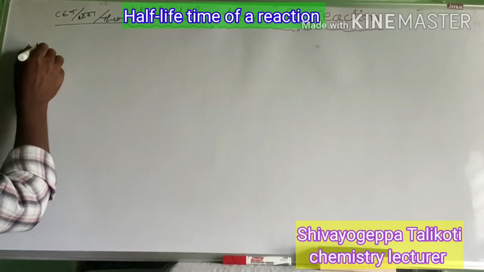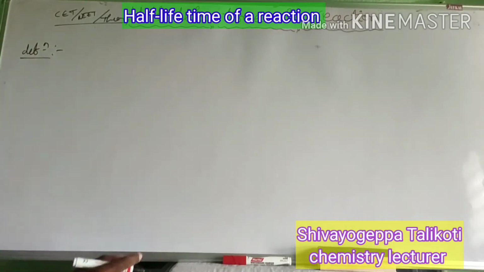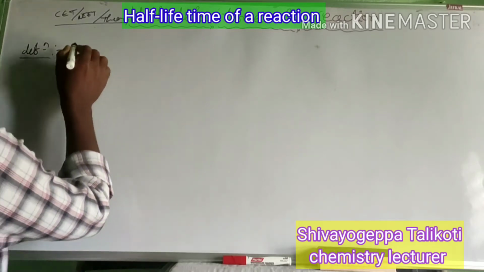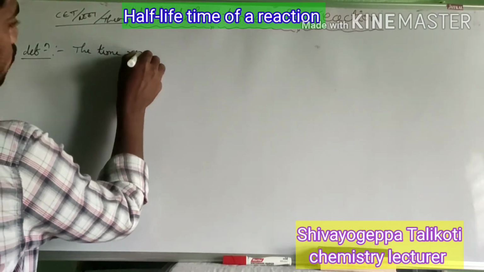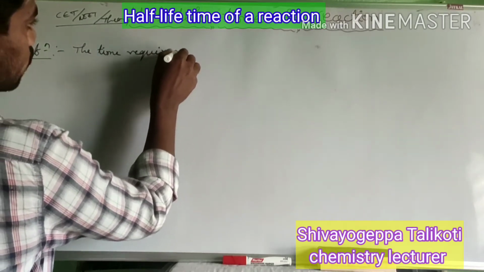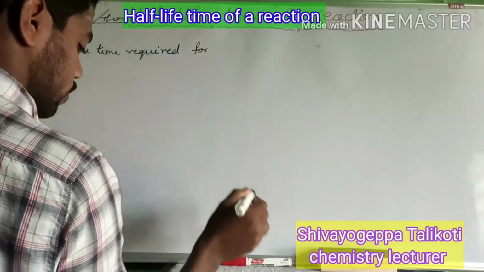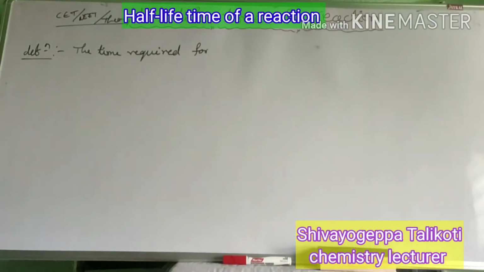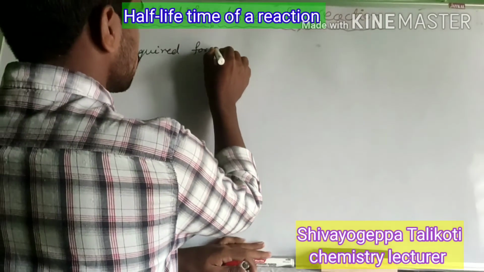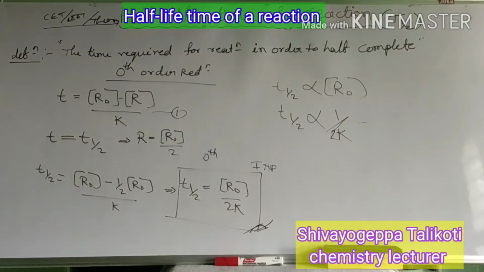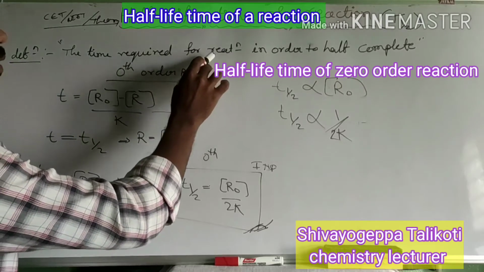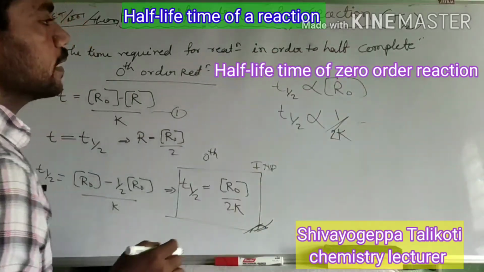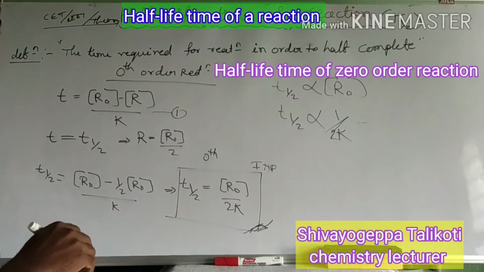The definition of the half-life of the reaction: the time required for the reaction. So, dear student, the half-life period I will define as the time required for the reaction to be half completed is called the half-life period of a reaction.